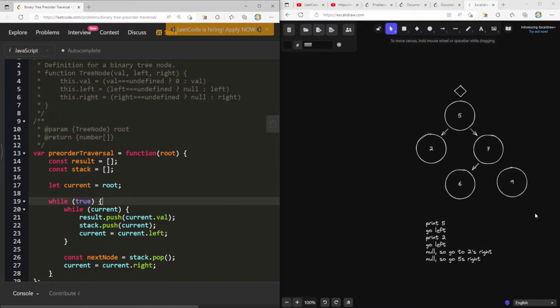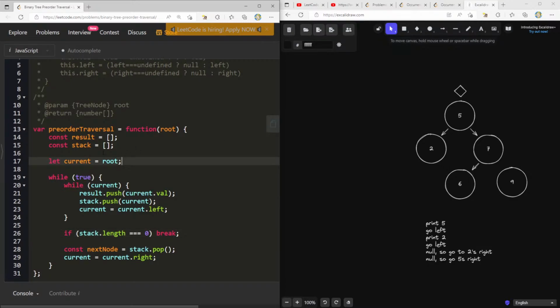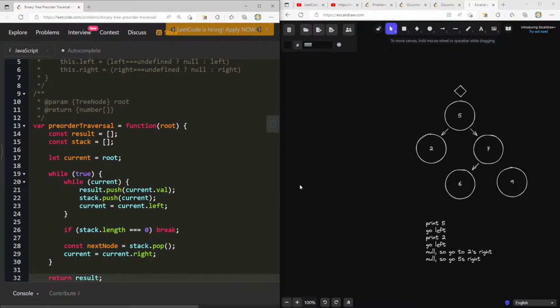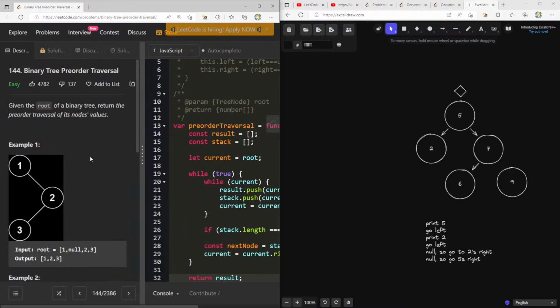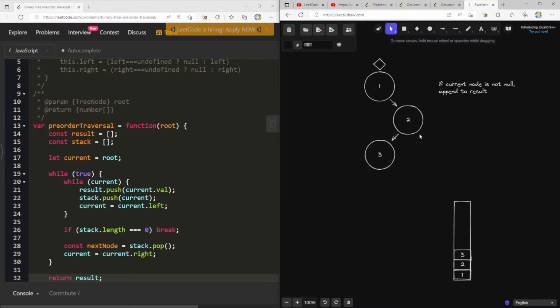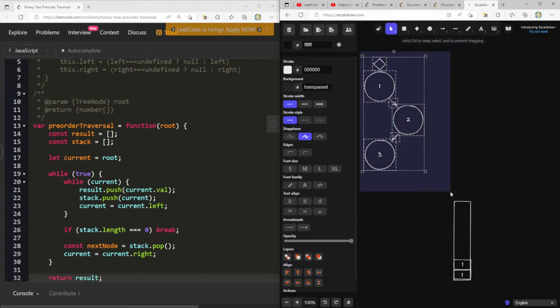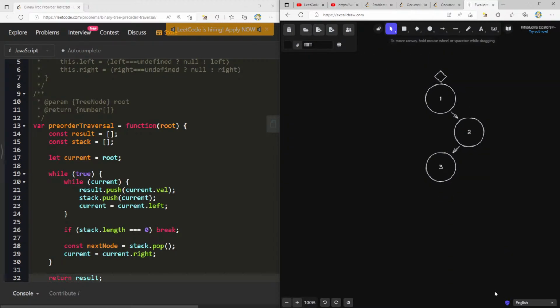Okay, while current, but now here, while true, if stack, perhaps here we can say if stack.length equals 0, do we just break? Return result. Let's try it for the original one that we had, right? 1, 2, 3. I'm gonna undo a lot of stuff here. Okay, so let's remove all this. Let's copy this over.